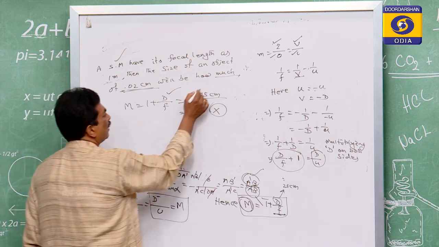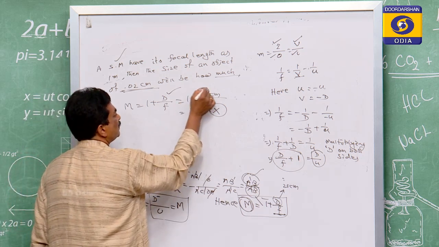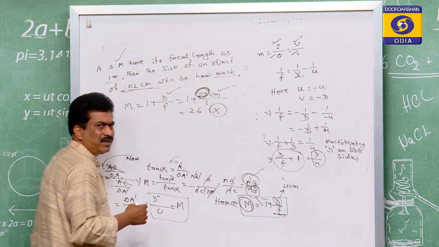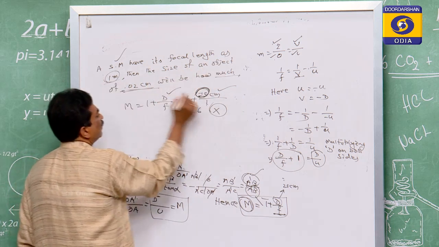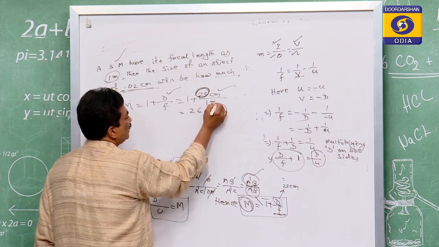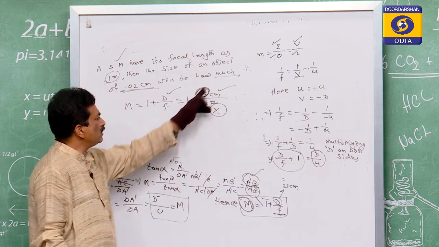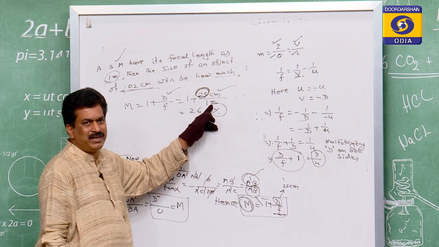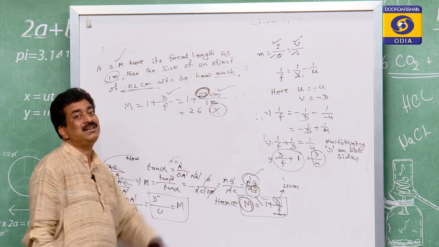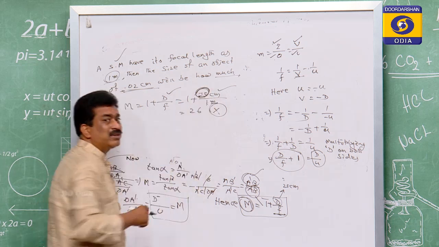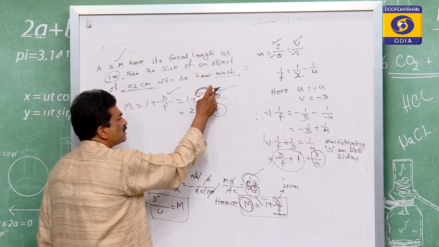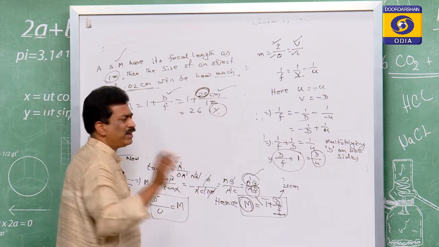You see, the distance of distinct vision is in centimeter, but I have given the focal length as 1 meter. So this one is equal to 1 meter. Though this is centimeter and this is meter, they cannot be cancelled directly. So you have to convert this meter to centimeter, or this centimeter to meter, that choice is yours.